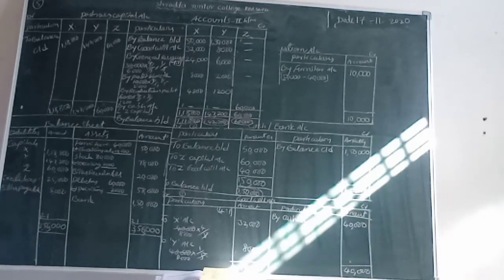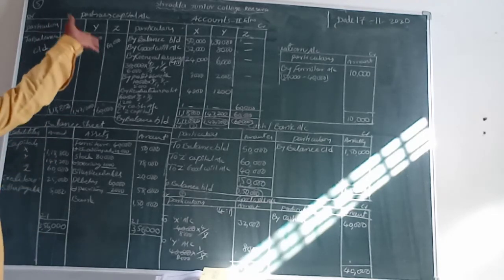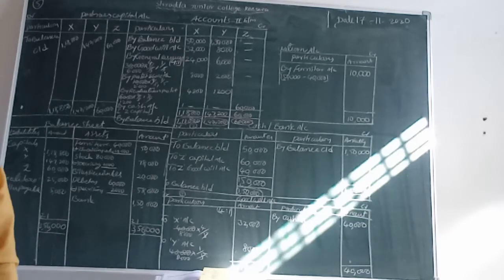Why? Because here X, Y, Z are given. This type of problem is given in the examination, students. So don't forget. Keep 100%. You can write in your accounts fair notes and practice. Okay, students. Thank you. We will meet next class.